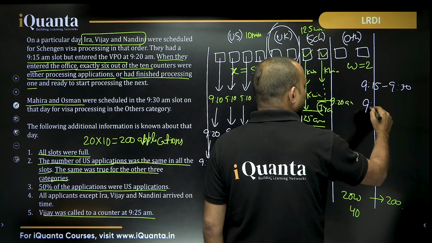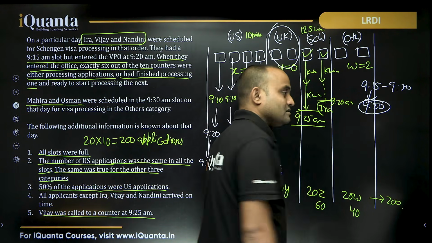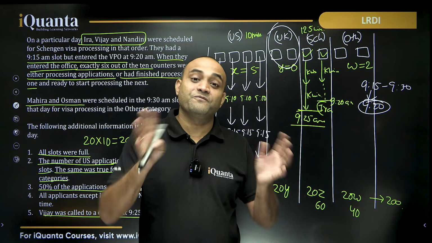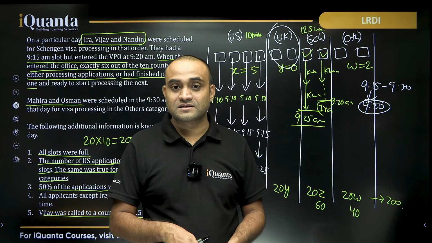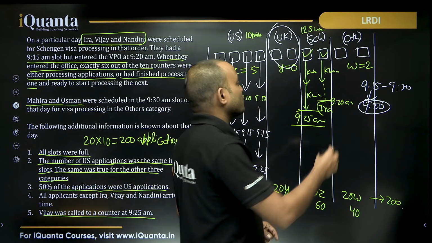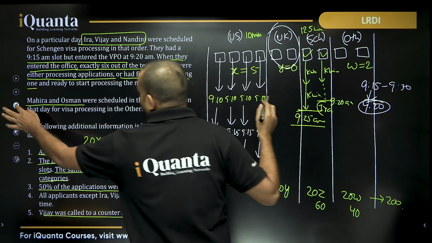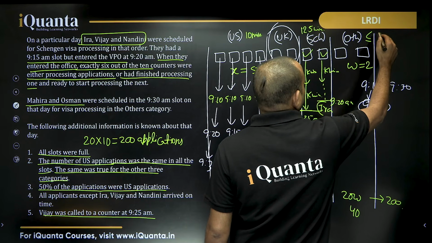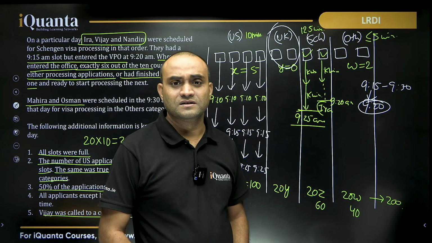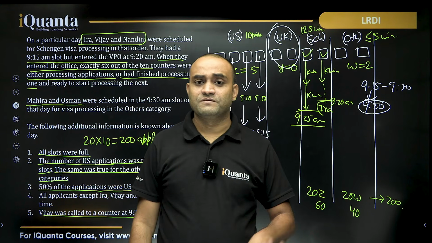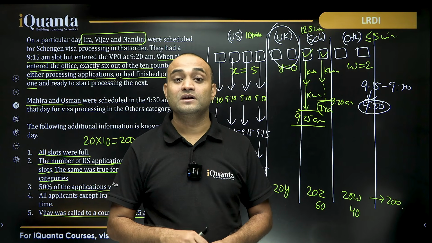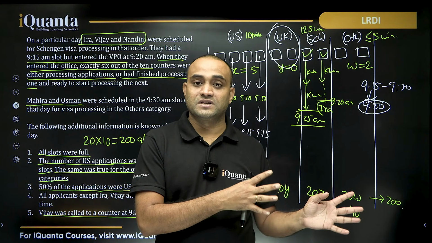But at 9:20, they are not processing, they are not ready to take the next one. Means they have finished the 2 applications of this slot by 9:20. Means the time for this other category must be less than or equal to 5 minutes. Means in 5 minutes, they finished the 2 applications they got in the 9:15 slot. So the time for processing each application in other category will be 5 minutes or less than 5 minutes, right?